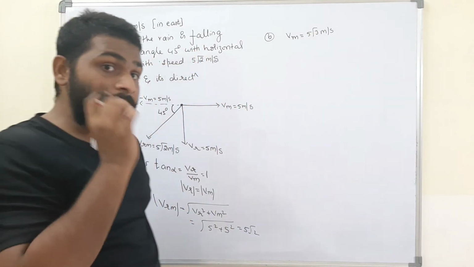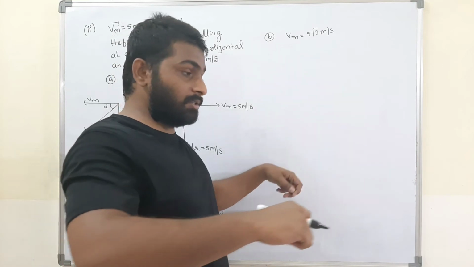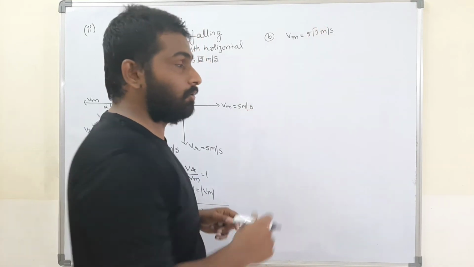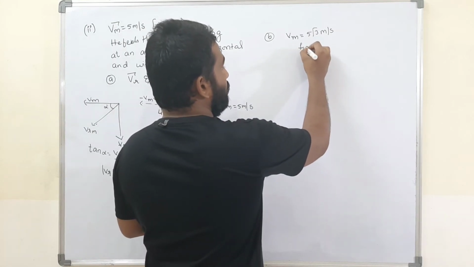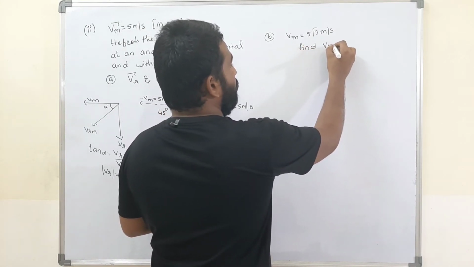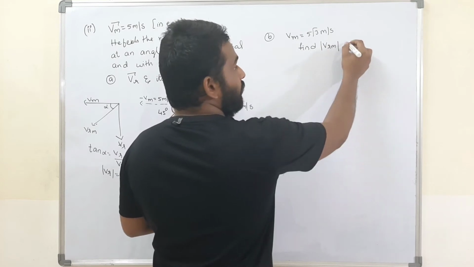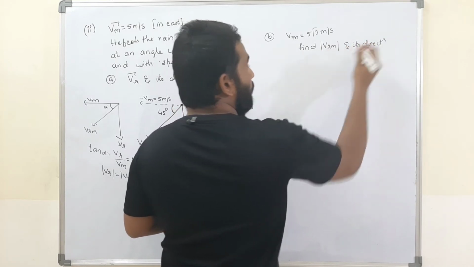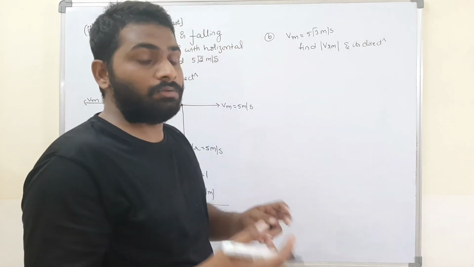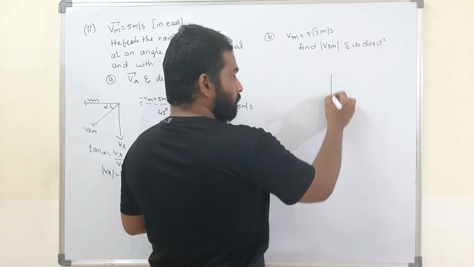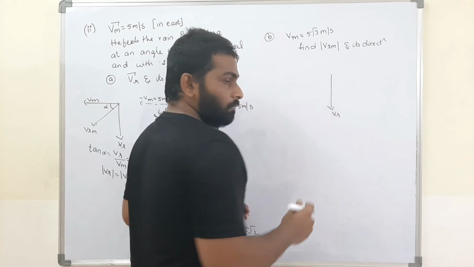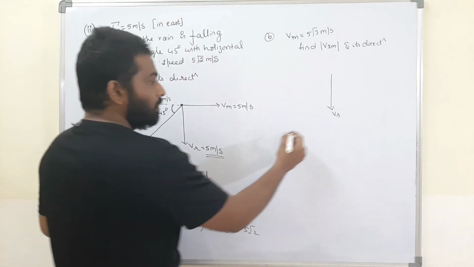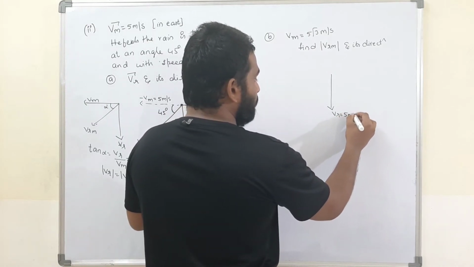Now they have to find the magnitude of the velocity of rain with respect to man and its direction. This is the velocity of rain. What velocity of rain did we get? We got 5 meters per second.